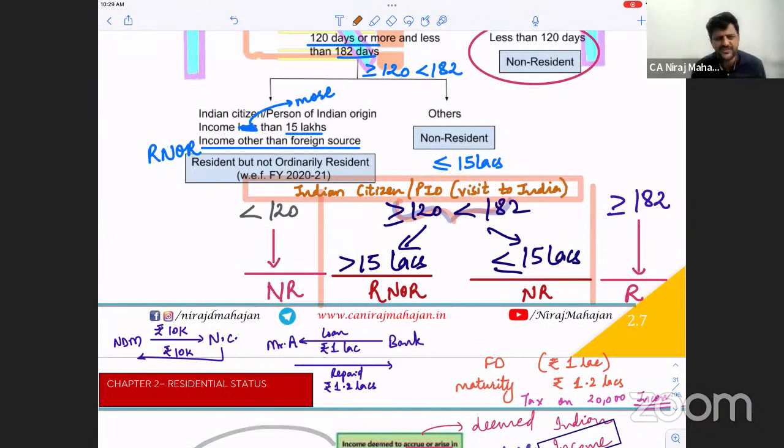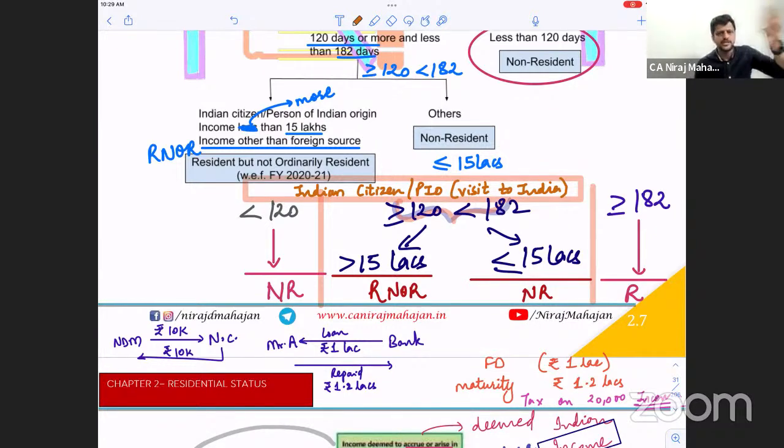The question which we are doing of Srinath, person of Indian origin, Indian citizen, person of Indian origin, whatever, comes to visit 100 days. Okay. Pay attention. Use very simple, basic common sense. He comes to India every year, 100 days, Indian citizen now. Basic condition number one, no doubt, it is absolutely not satisfied. Basic condition number two, what we should do? Replace 60 with 182. Hey, Kenny, everybody.